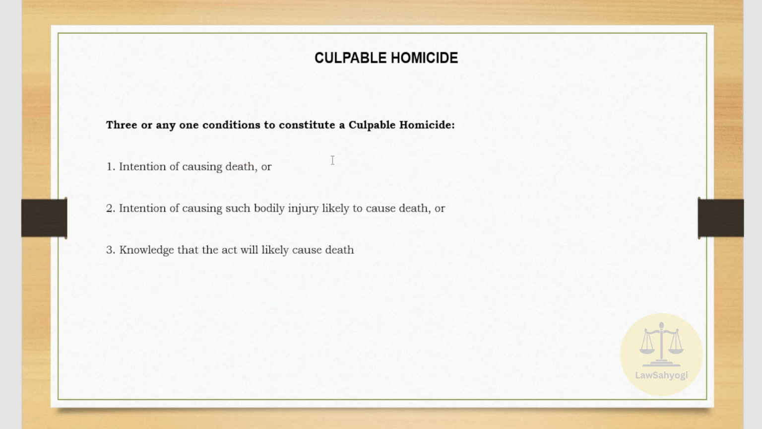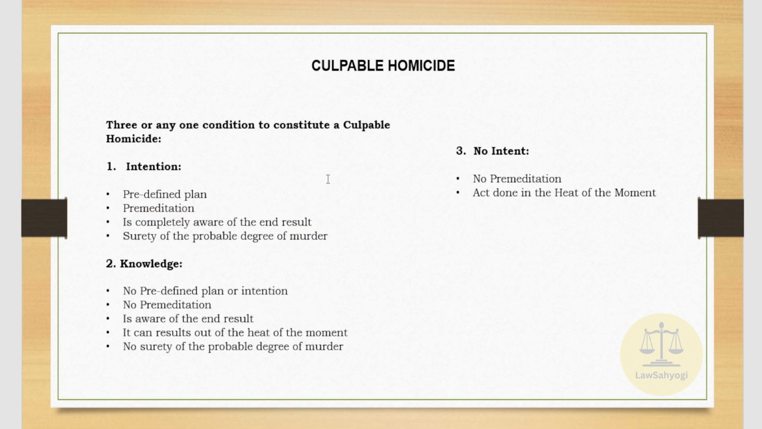Now, if we pick up three important points from section 100, we see that intention plays a primary role. Intention of causing death. Second is the intention of causing such level of bodily injury that is likely to cause death. And thirdly, having the knowledge that the act the accused is doing can result in the death of another person. Now, if we categorize and try to understand the three key ingredients separately, we see that the presence of intention plays a paramount role.